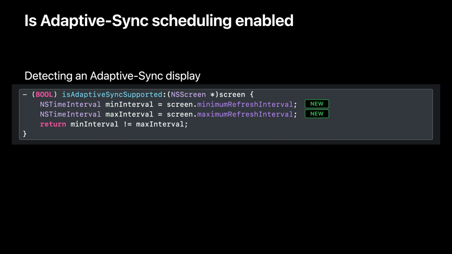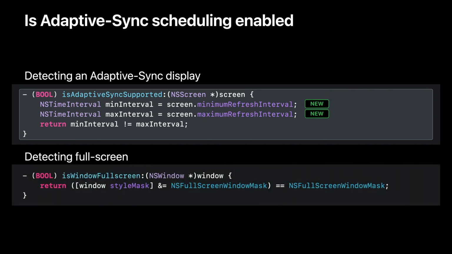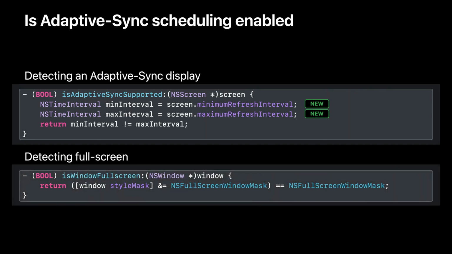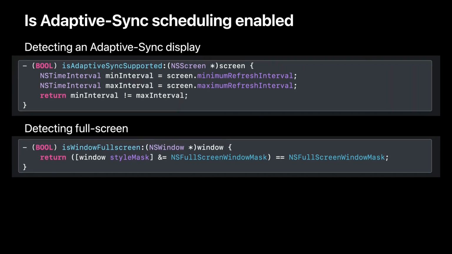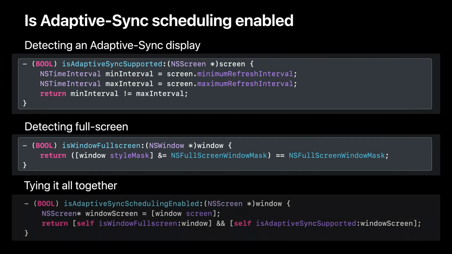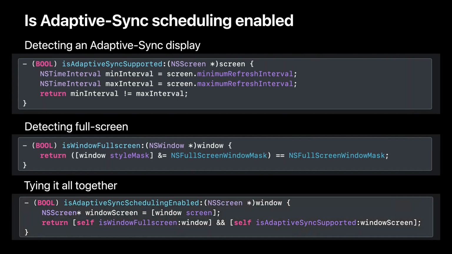On a fixed frame display, these values will be the same, so a simple not equal comparison will tell you whether this screen is in adaptive sync mode. Next, you'll need to know if your window is currently full screen. You can determine that by checking your window's style mask. And remember, you'll need to combine both of these checks to ensure your app is able to take advantage of adaptive sync scheduling.